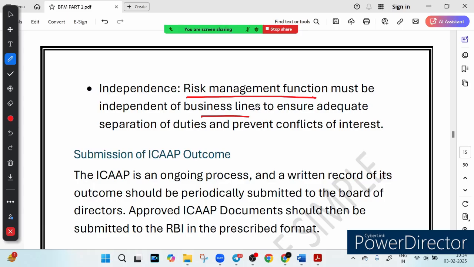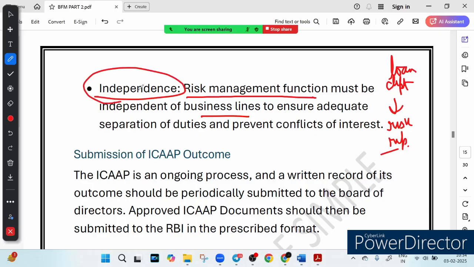Now let me give you an example. Imagine if the loan department also controlled risk reporting, wouldn't they hide bad loans? Suppose the loan department is also controlling the risk reporting. So wouldn't they hide bad loans? That is why risk management must be independent. So this is very important. Why is risk management independent? Because if the loan department controls the risk reporting, ultimately they will hide the bad loans. That is why risk management should be independent. I hope this makes the concept clear.